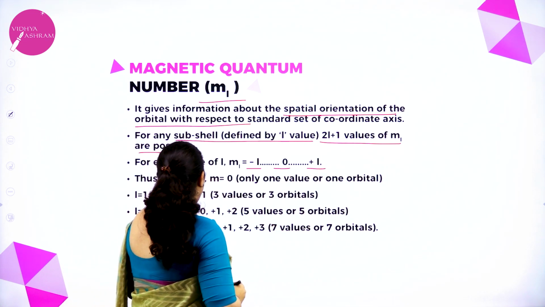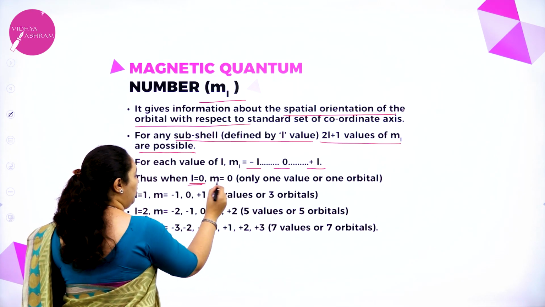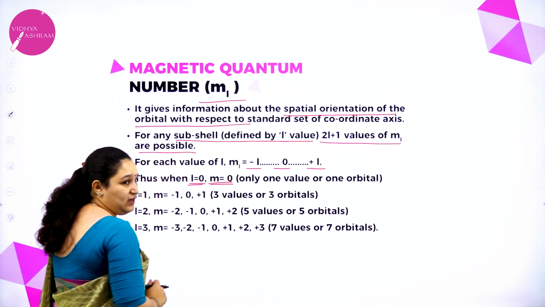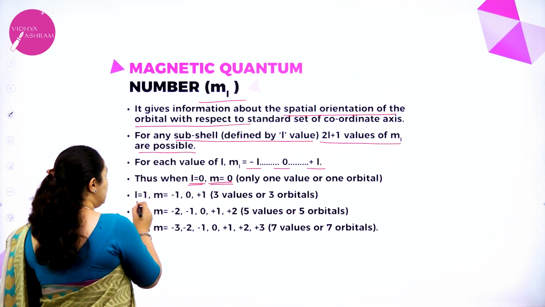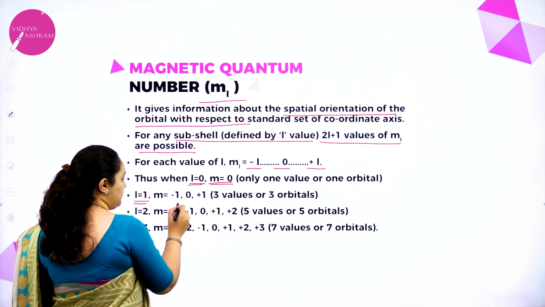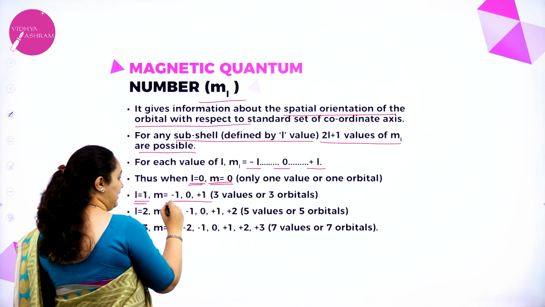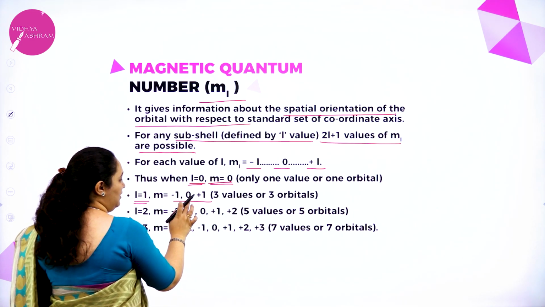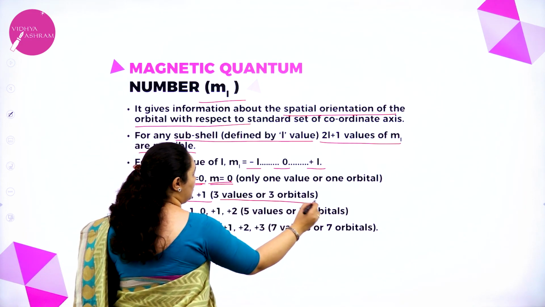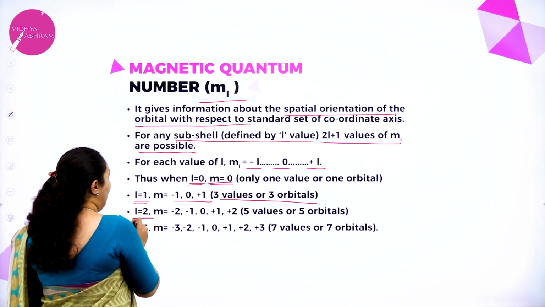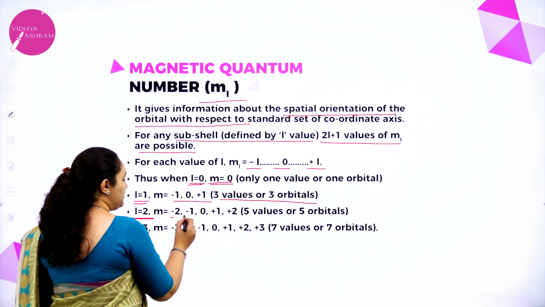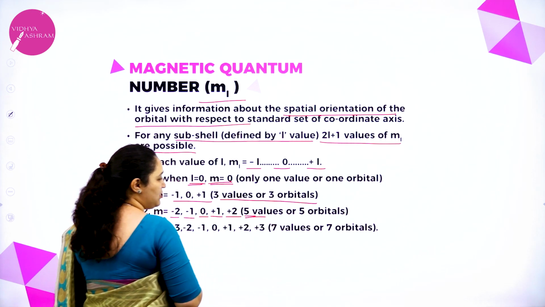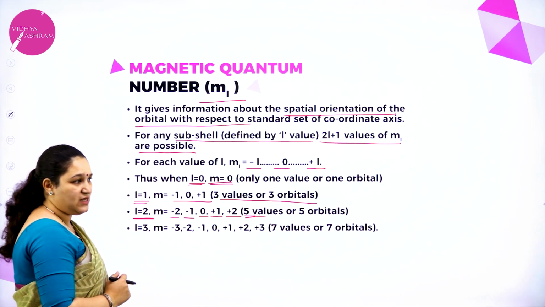For example, if L is equal to 0, m value can be only 0. So only one value or one orbital is possible. When L is equal to 1, m can be minus 1, 0, plus 1. I told you, minus L through 0 to plus L. So 3 values or 3 orbitals are possible. When L is equal to 2, minus 2, minus 1, 0, plus 1, plus 2. So 5 values, 5 orbitals are possible.